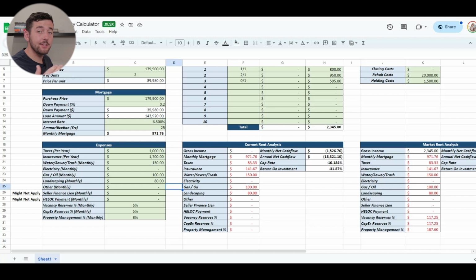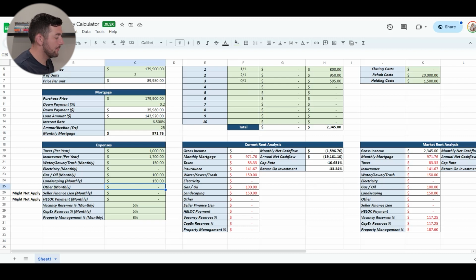Now, moving on to landscaping. If you're in the area and you're going to landscape this, great, go ahead and do that. But it's not the case in this situation. So I've found that typically you'll get about 3 cuts for around $150 per month, and that seems to be all right. So I'm going to go ahead and do 150. Now that's my area. I'm not sure if it's the same in this area, but that's when you would do your research, call lawn mowing companies and see what they would charge. But I'm going to go ahead and put 150 in here to be safe.